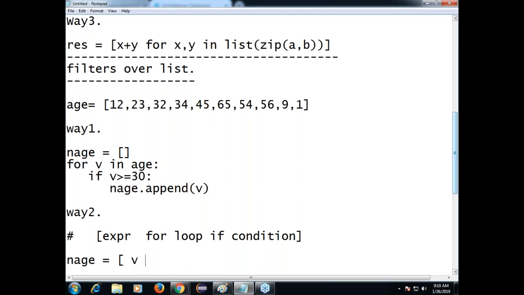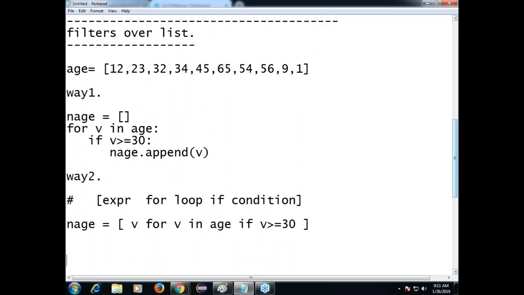Simple. Observe this. n age is equal to expression. I don't want to do anything for that age, just simply v I am giving. For v in age, if v greater than or equal to 30 is my condition. That's it. In one single line, that is completed, or not? Got it? This is Python style. Come on, take it. Both ways you take, sir: normal way and Python style.